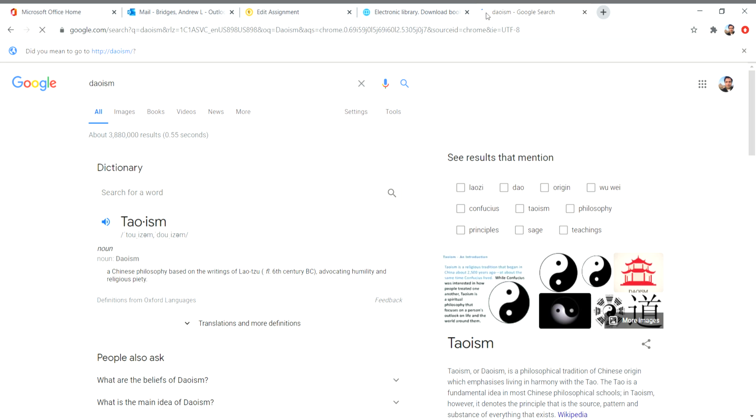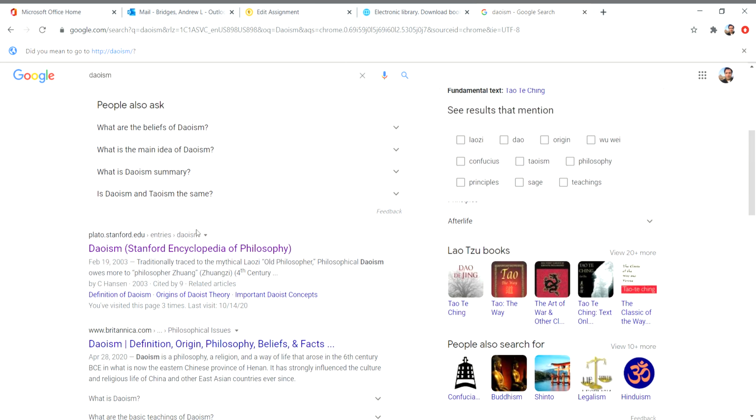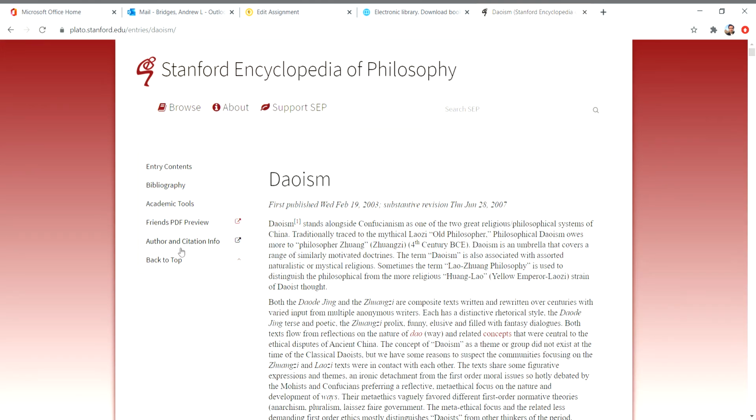Okay, and let me just scroll down. And the first one is Taoism, Stanford Encyclopedia of Philosophy. Let's look at this. Now, is this a good article? Yes and no. It's great. It's very informative, but this type of article you wouldn't want to cite directly.